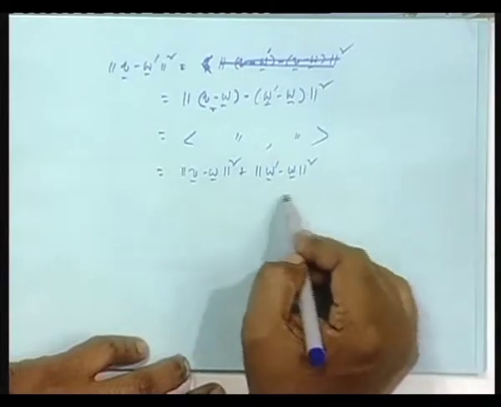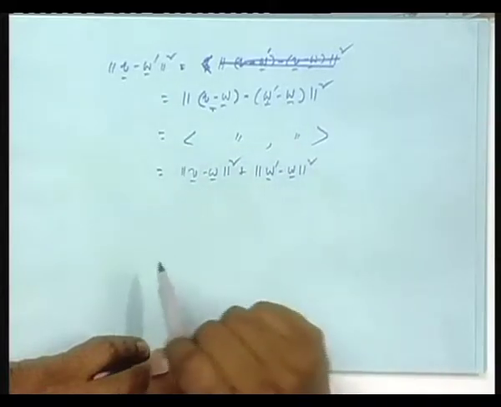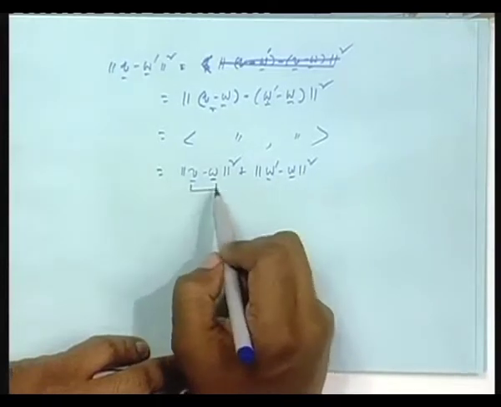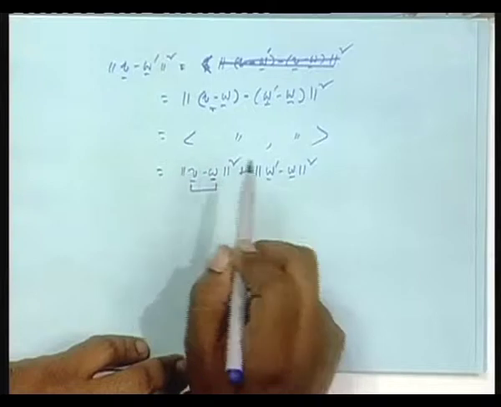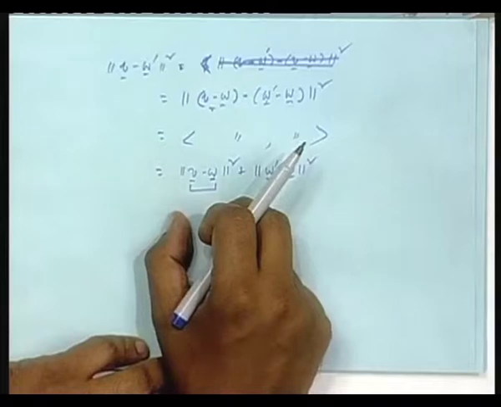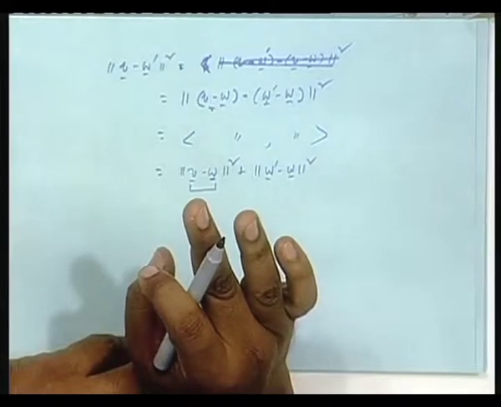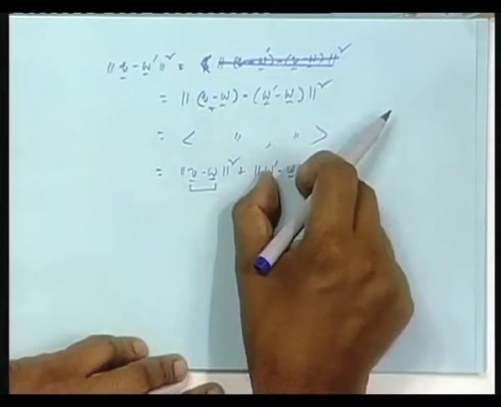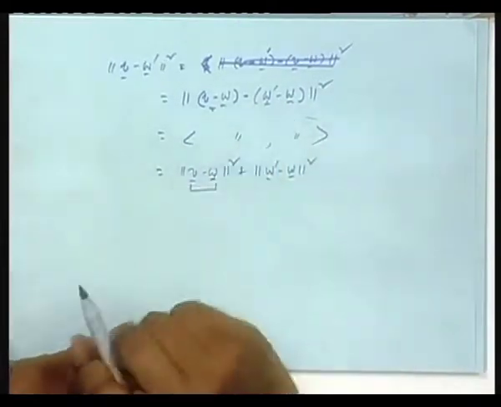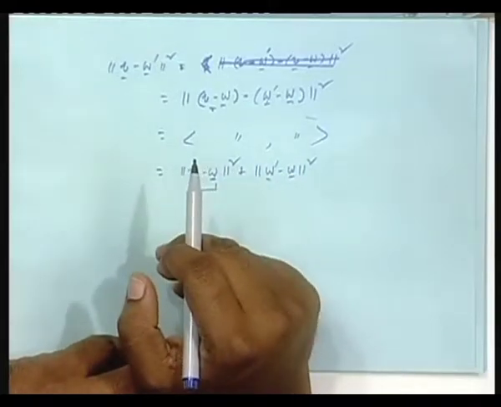Isn't it? So this is the inner Pythagoras thing you see, hypotenuse and two sides, and this is the orthogonal projection. So this is the error when I am orthogonally projecting V on W, finding the projection, taking that error. That error norm square is always smaller than the error when you are not orthogonally projecting, but taking an arbitrary W prime, because this is this plus this. Unless these two are the same, this is a finite positive quantity. So the total is larger than this, isn't it? This is that Pythagoras actually.